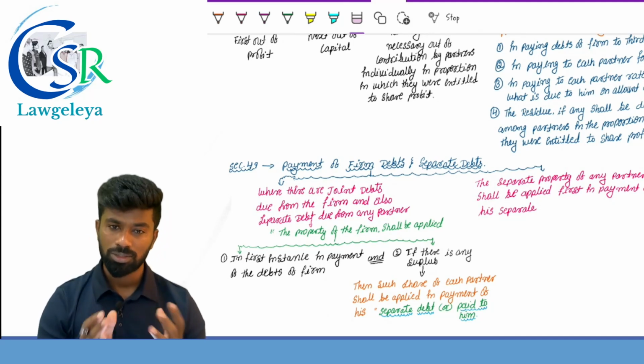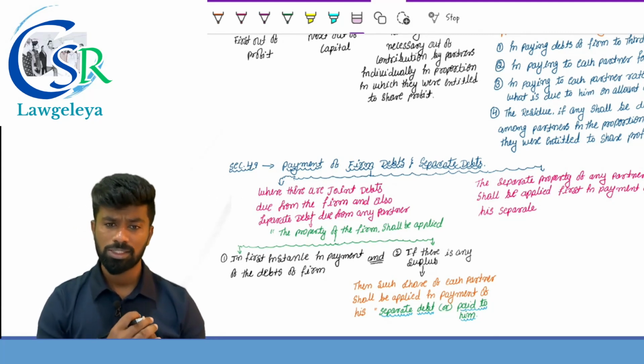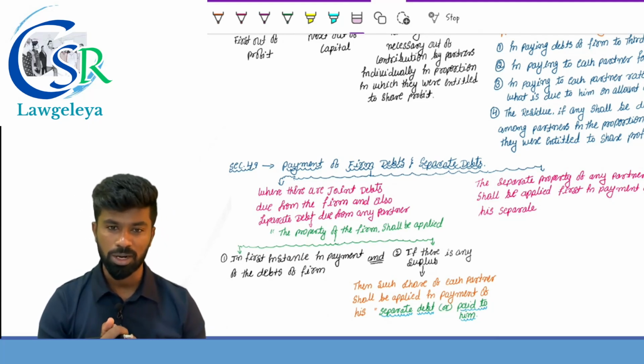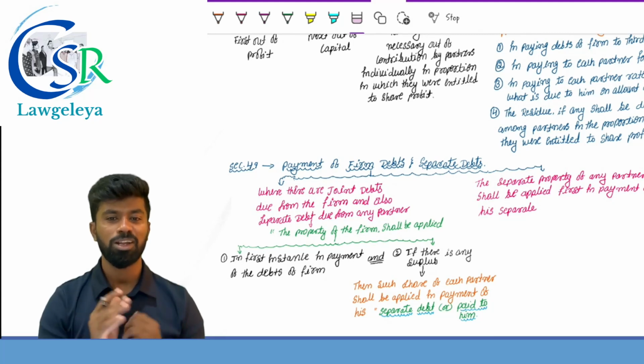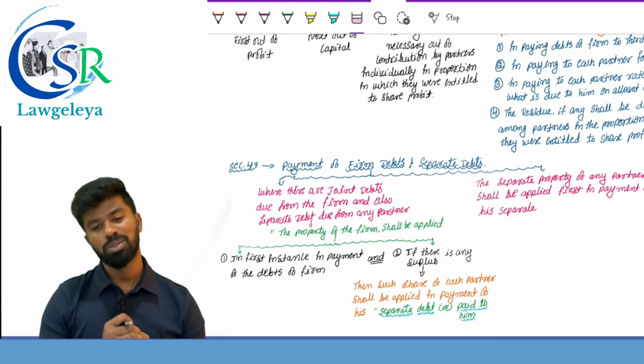46, the winding up, to wind up the affairs of the partnership firm. 47, the rights of the partners, the continuing authority of the partners. 48, settlement of accounts, and 49 is the payment of the firm debt and the separate debts.